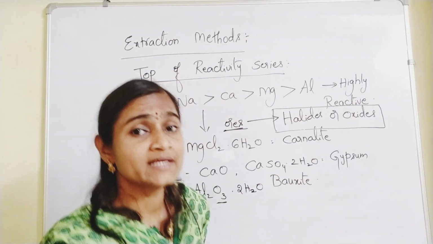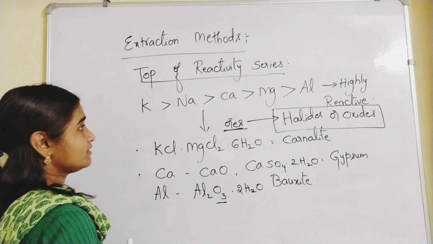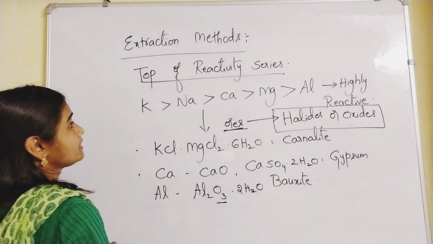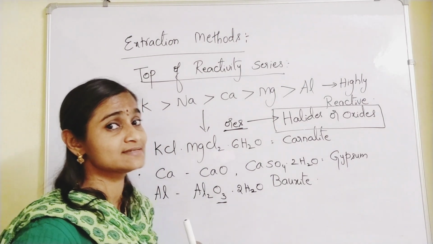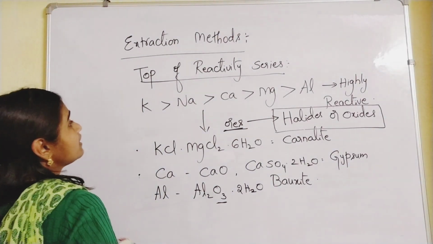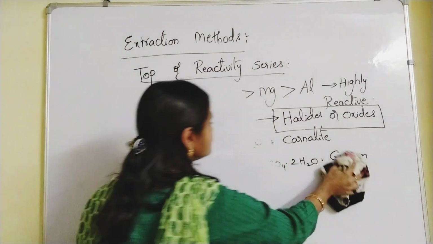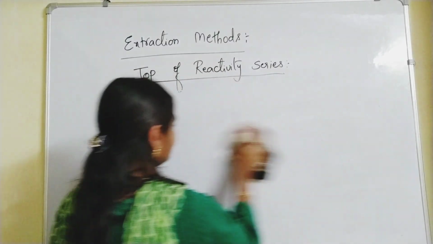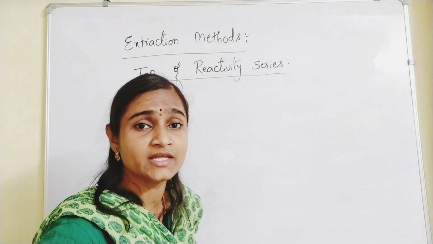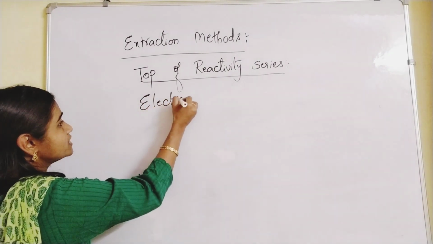So let us learn the methods for extraction, the electrolysis process, right children? Please make a note of what the teacher says. That's a kind request. Now let us learn the extraction methods. For the metals which are on the top of the reactivity series, we use a method called electrolysis.